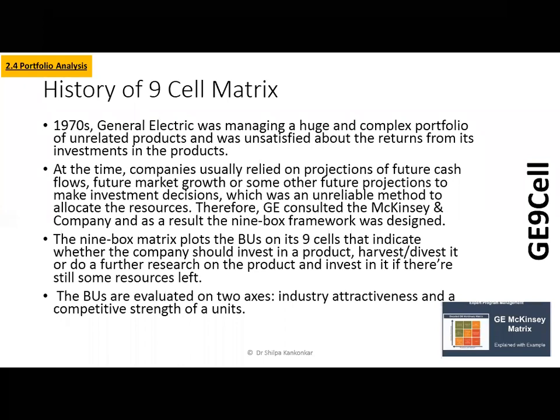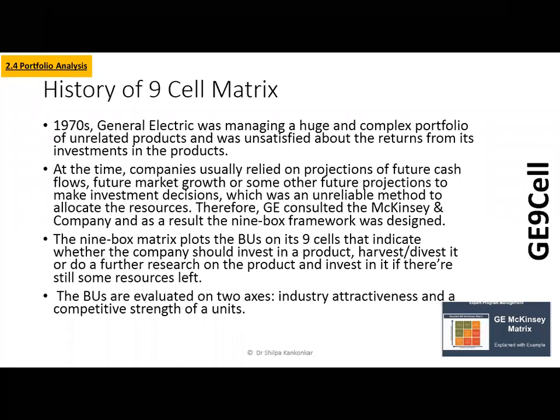business strength of that unit, how capable you are as a product. So these axes gave you an idea of the performance of that particular strategic business unit, and this is the history of how the 9-cell matrix gives an idea of the units and how you place those units on 2 axes, on industry attractiveness and competitive strength. So when you want to study industry attractiveness, what do you mean by industry attractiveness? What do you mean by business strength or competitive strength of the unit?